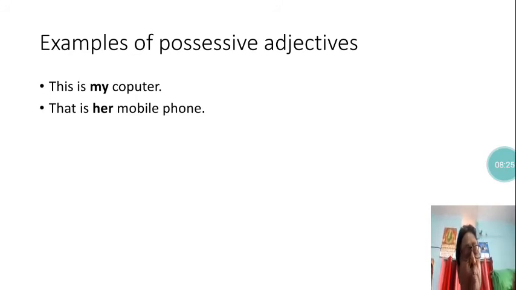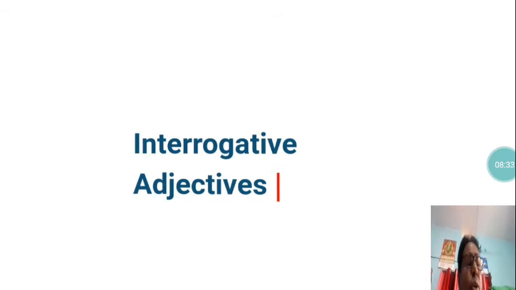Here, the mobile phone belongs to her, and so "her" is a possessive adjective. In this way, we have seen so many adjectives. Let us go and see interrogative adjectives.